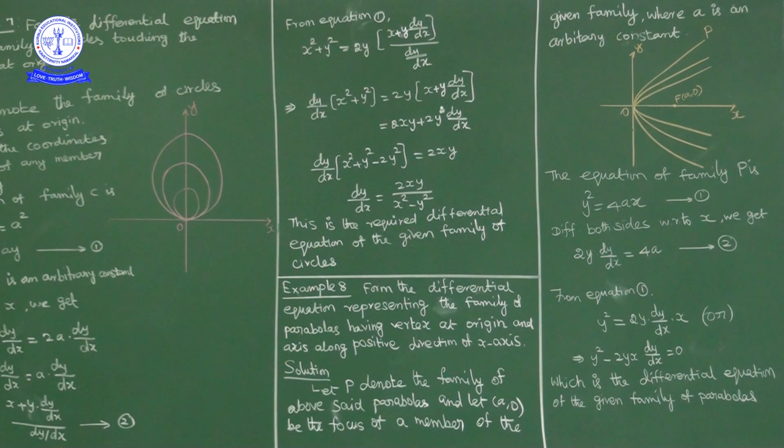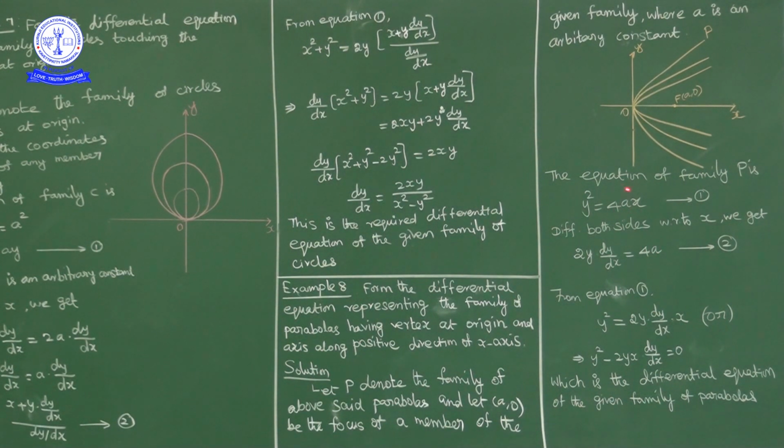Okay, now here the question is to form a differential equation representing family of parabolas having vertex at origin along positive direction of x axis. Along positive direction of x axis and vertex at origin, equation of parabolas is y square is equal to 4ax. Here parameter is a, arbitrary constant is a. So we have to eliminate arbitrary constant a. As we have only one arbitrary constant, we have to differentiate with respect to x on both sides only once. So y square is equal to 4ax. Okay, y square derivative 2y, y derivative dy by dx is equal to 4ax derivative 4a.